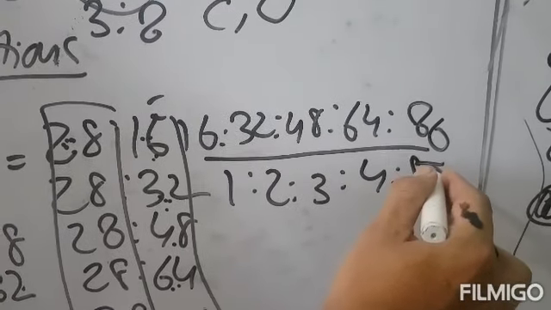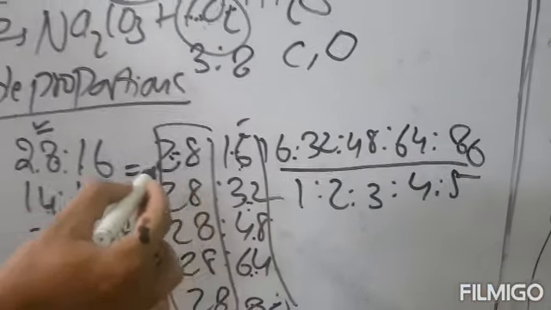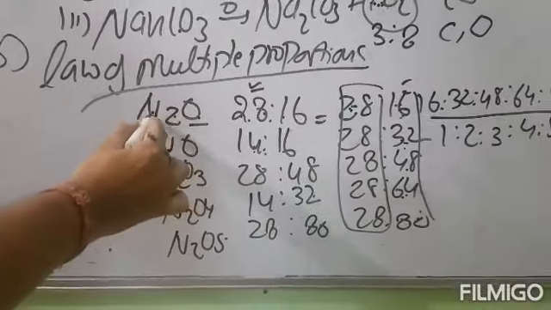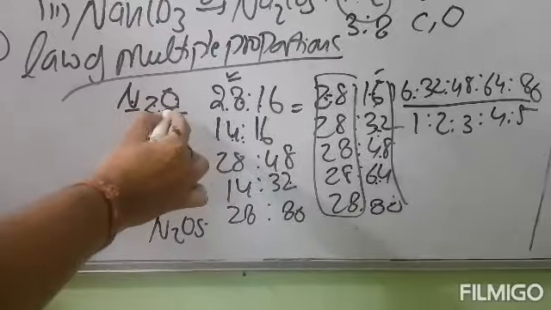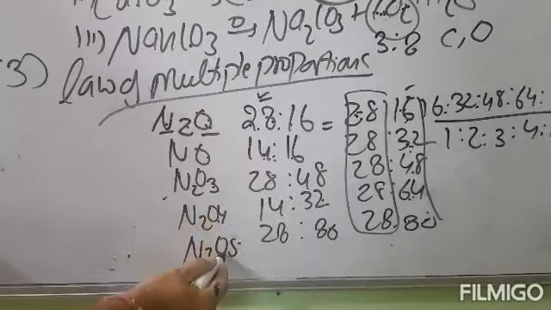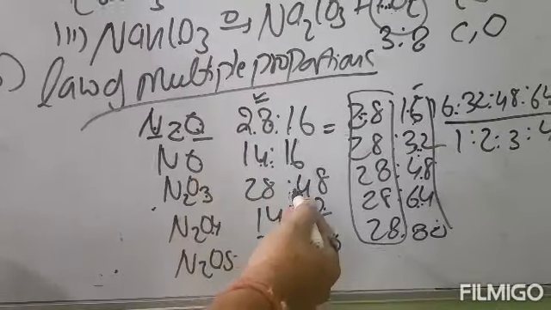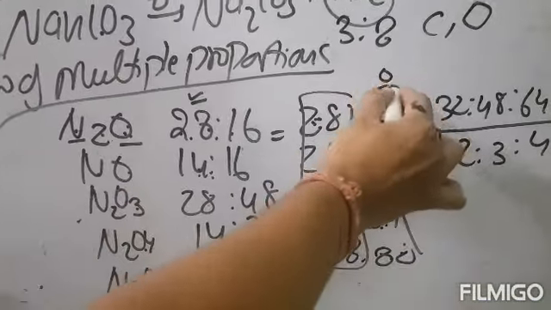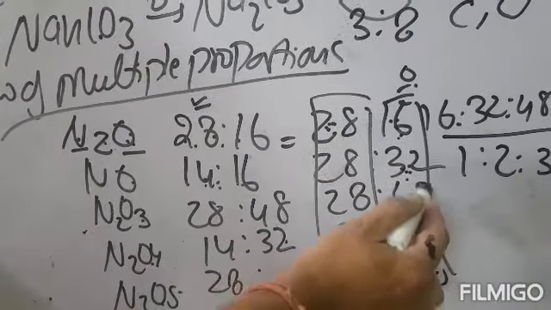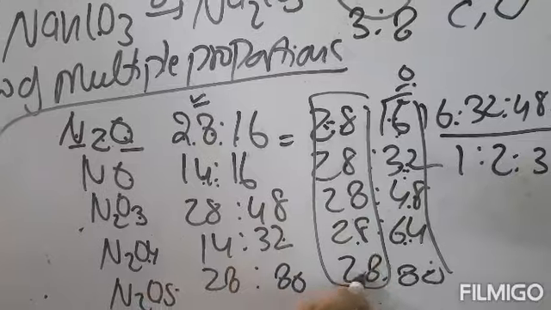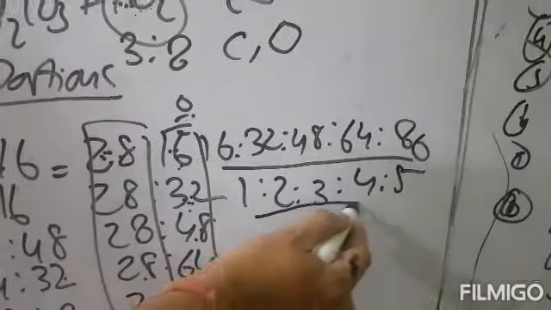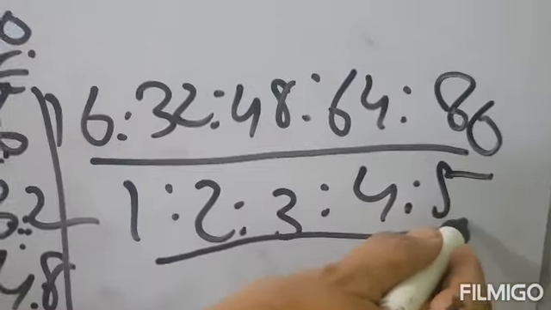So now listen to the definition carefully: when two elements, here these two elements are nitrogen and oxygen, combine to form two or more compounds, here we got 1, 2, 3, 4, 5 compounds, then the different masses of one element, here the different masses of oxygen, which combine with a fixed mass, so here we had made nitrogen to be fixed, bear a simple whole number ratio with one another.